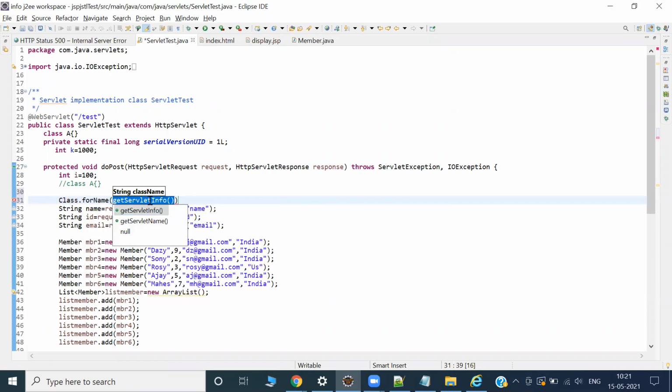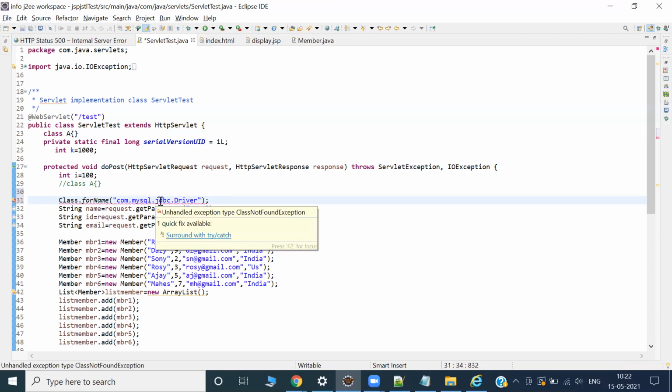Good. com.mysql.cj.jdbc.Driver. It will throw exception, and don't worry.